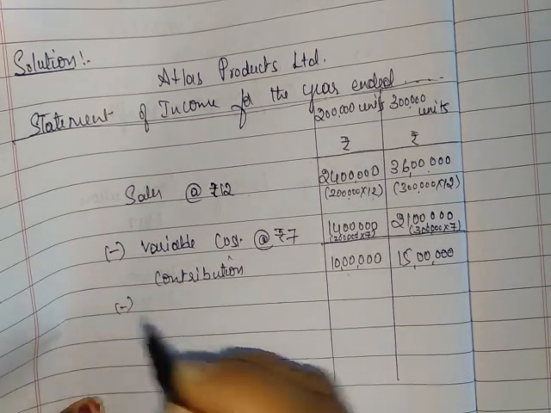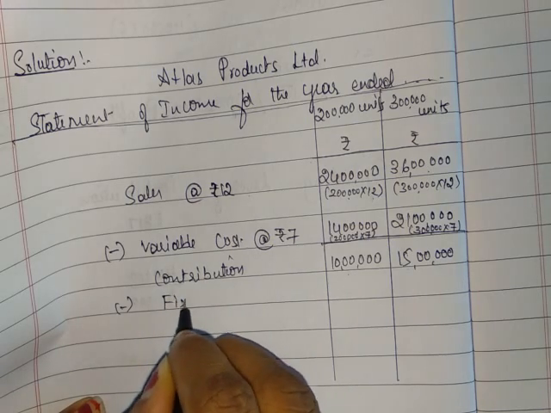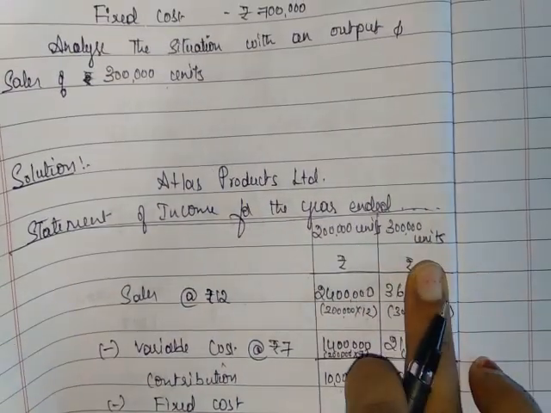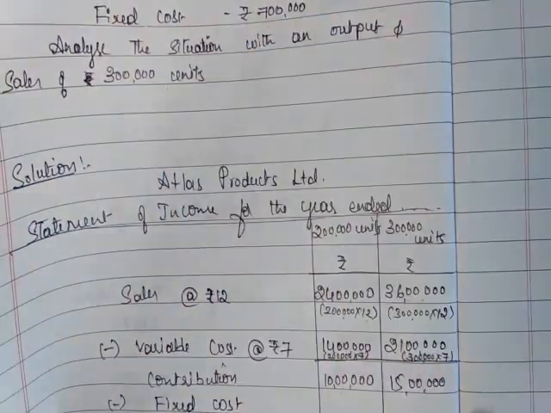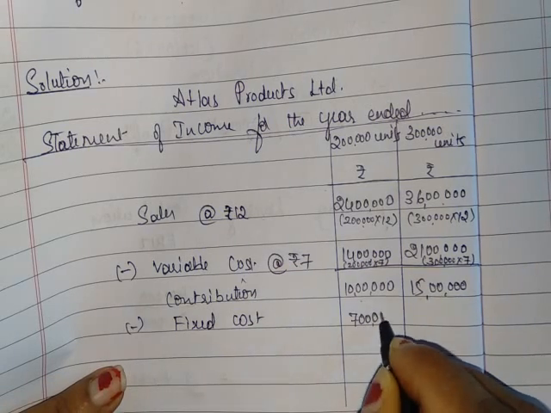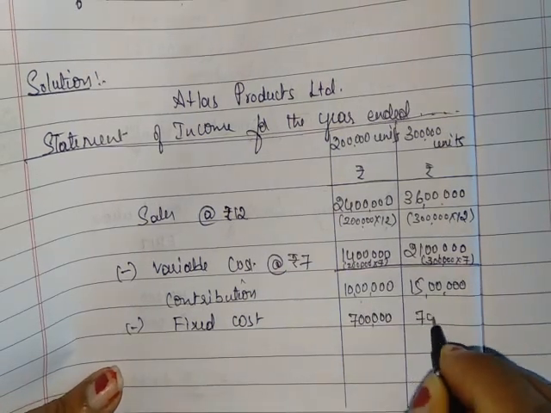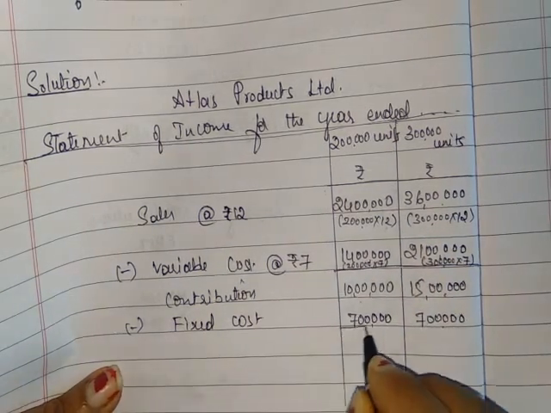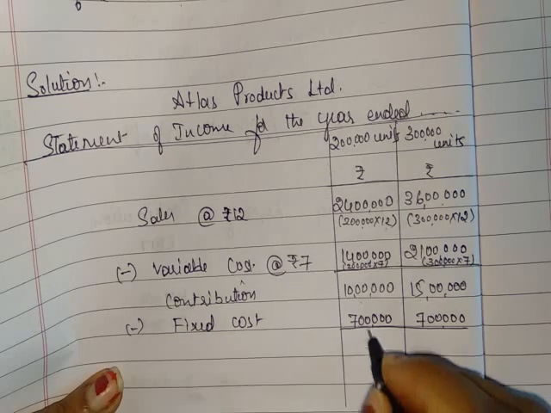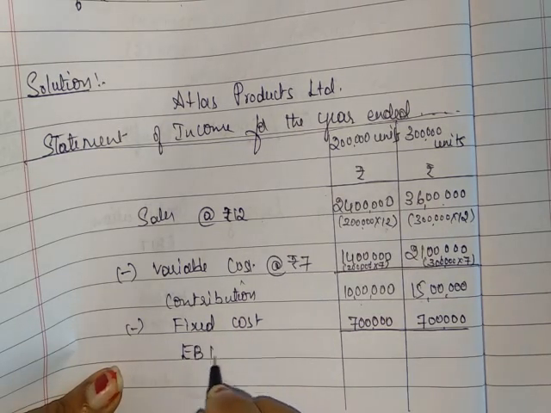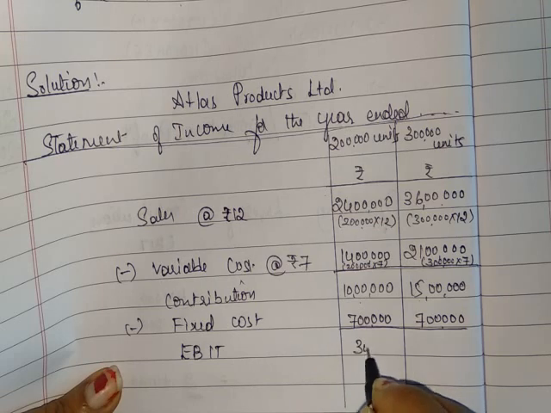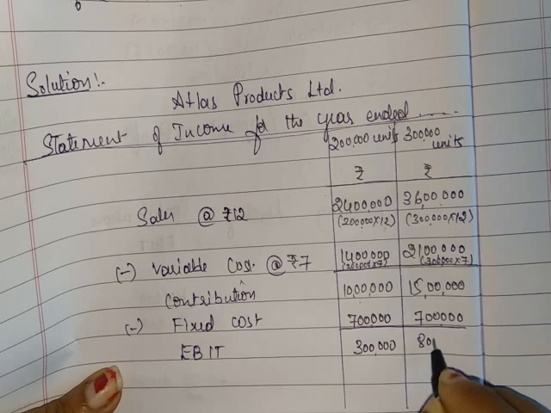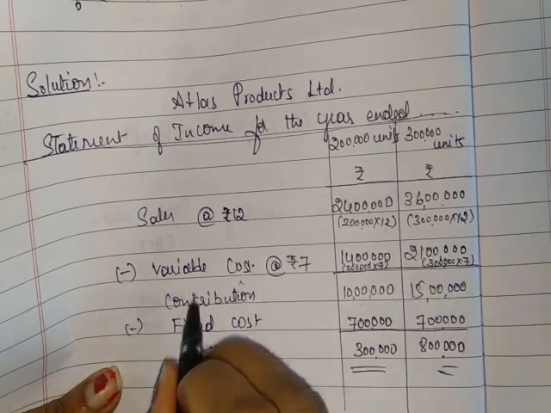So from contribution, you have to deduct fixed cost. Fixed cost will remain the same for any output. So it is 7 lakh. In both situations fixed cost is the same. That is, fixed cost does not depend on output. It is the same for all levels of output. So EBIT is equal to 3 lakh. 10 lakh minus 7 lakh, 3 lakh. 15 minus 7, it is 8 lakh. So we got operating profit, we have contribution.